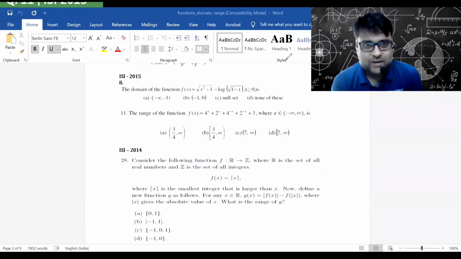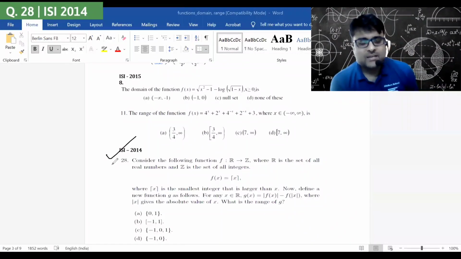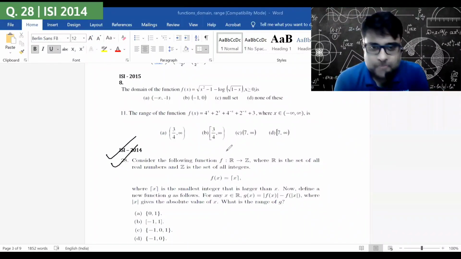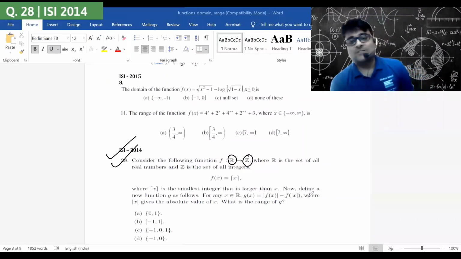So that is ISI 2015 question number 11, a different problem. Now ISI 2014 question number 28. I told you that you will come across a notation like this, f colon R to Z. This is the domain, this is the codomain. f of x is equal to ceiling x, where ceiling is the smallest integer that is larger than x.